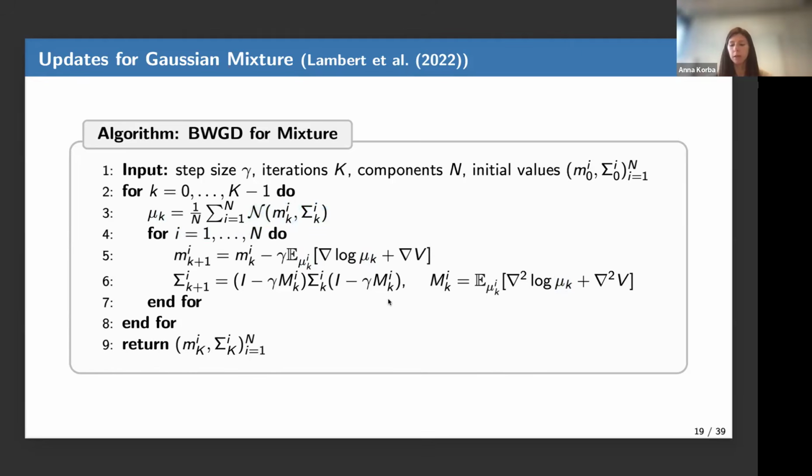So all these components are evaluated in parallel, and the way they interact is through evaluating the density of the mixture. In practice, these gradients are evaluated through Monte Carlo approximations, because here you need the expectation with respect to a Gaussian density. In practice, you will draw samples from it.